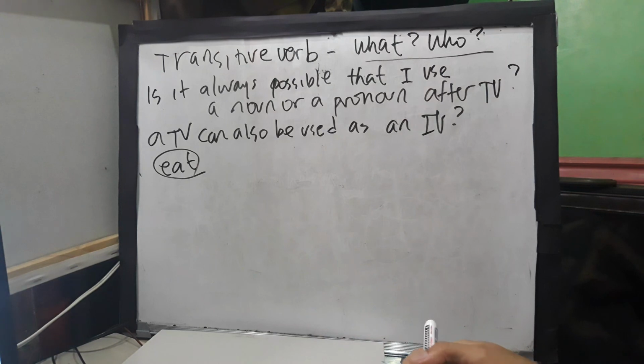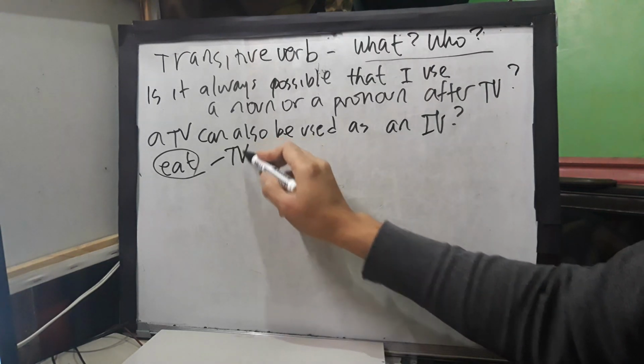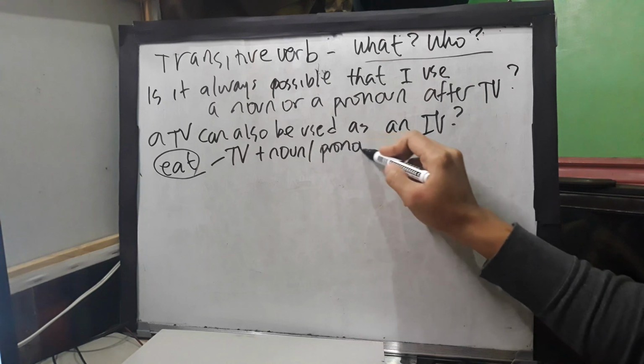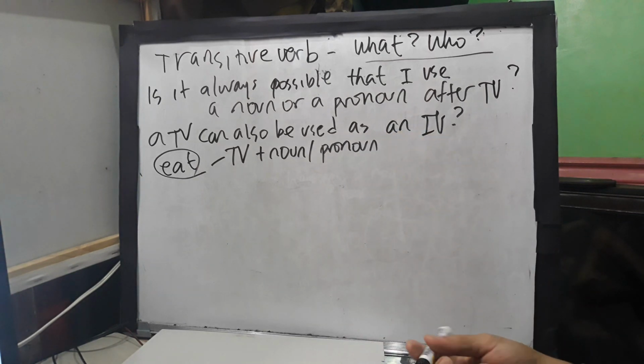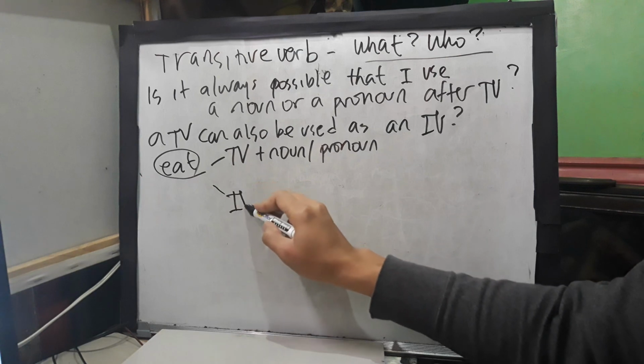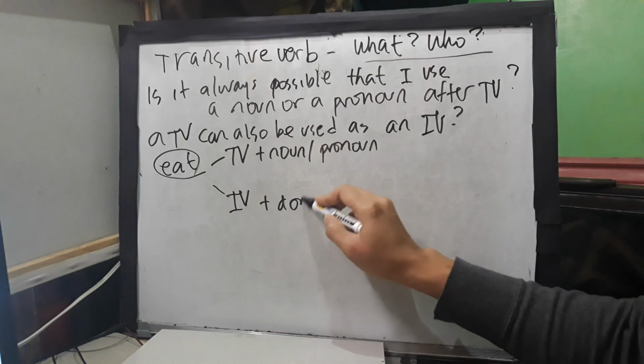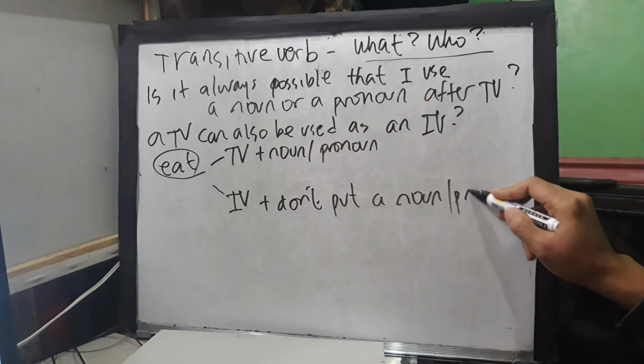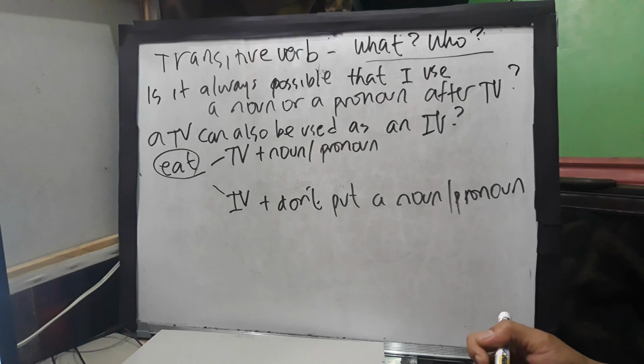Eat. So it can be a transitive verb if you use it in a sentence and it is followed by a noun or pronoun, or it can be an intransitive verb if you don't put a noun or a pronoun after the verb. So let's have an example.